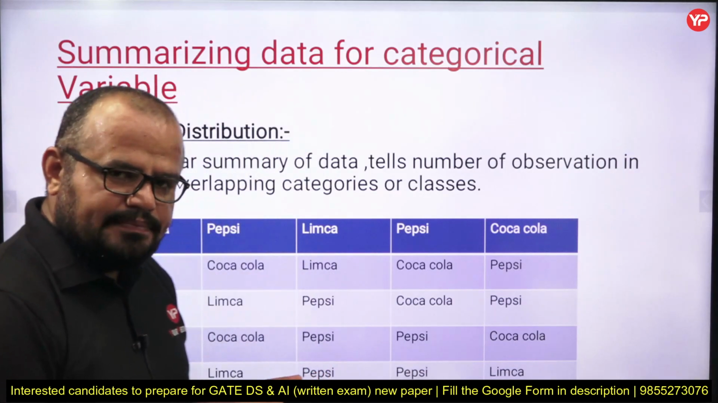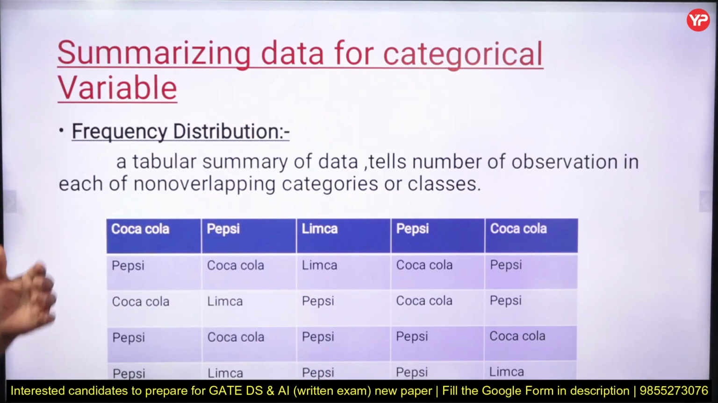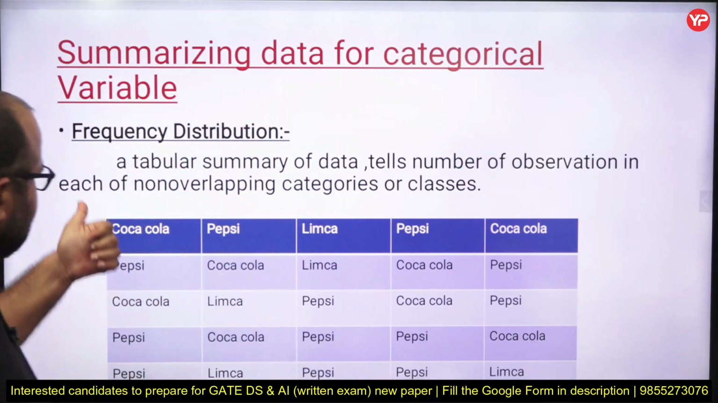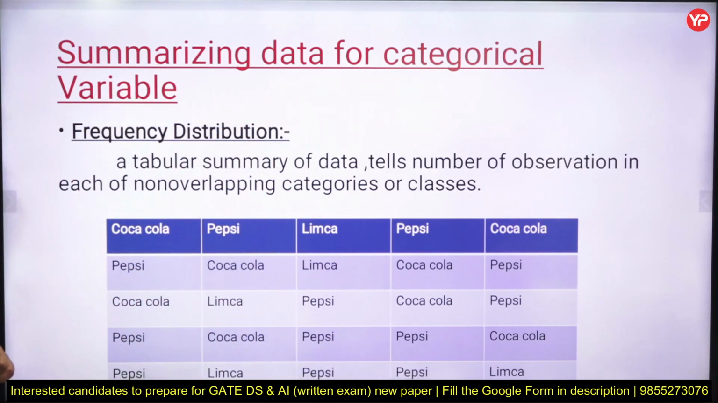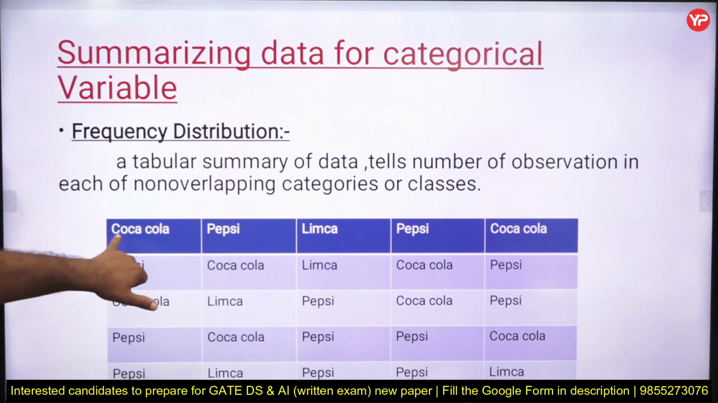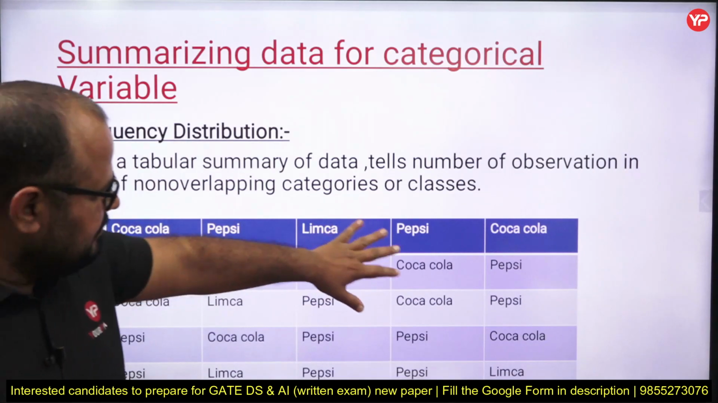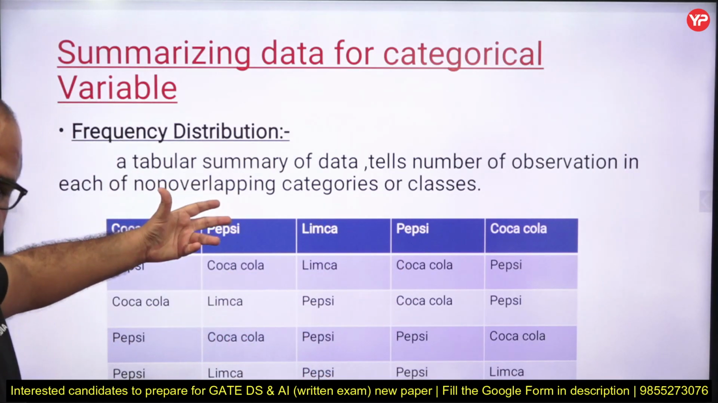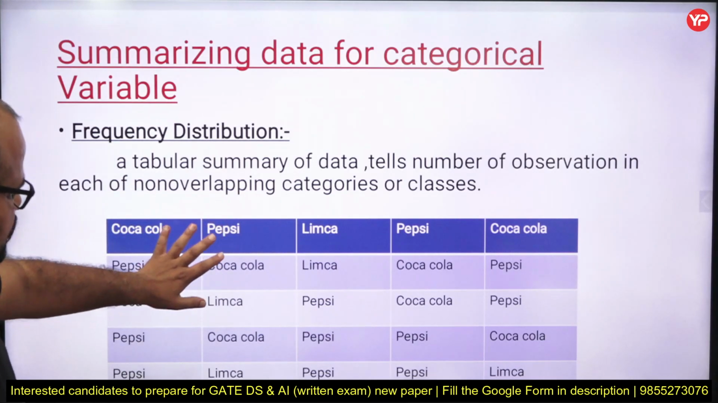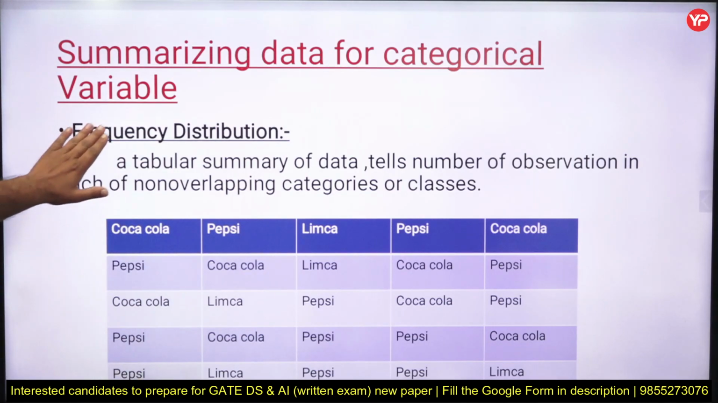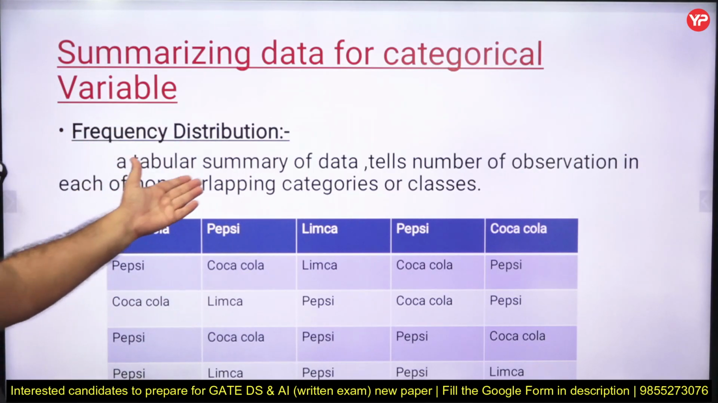I have a shop and I want to find out the total sale, or the sale of each category. So one variable is soft drink. What is frequency distribution? This is the basic data of a day in which the soft drinks are Coca-Cola, Pepsi, and Limca. I am just considering three classes in the soft drink category: Coca-Cola, Pepsi, and Limca. What do you mean by frequency distribution? It's a tabular summary.